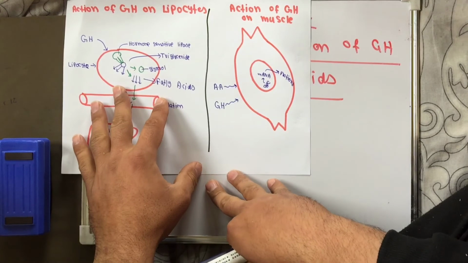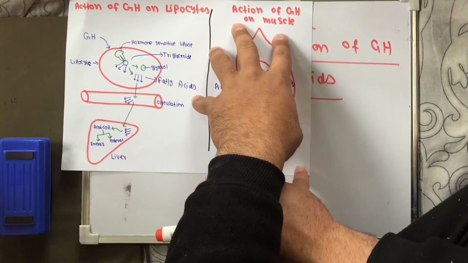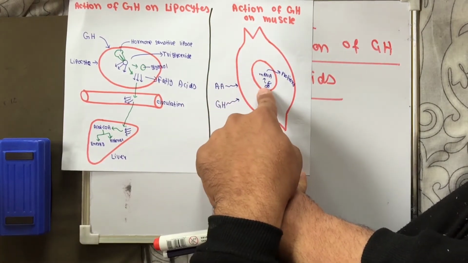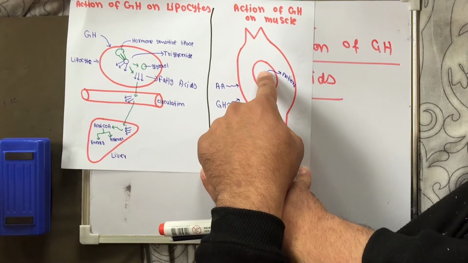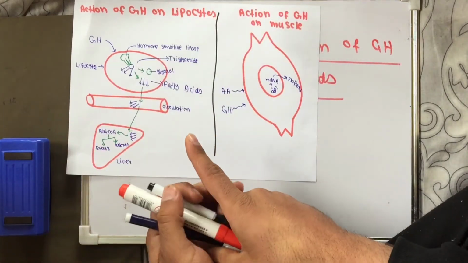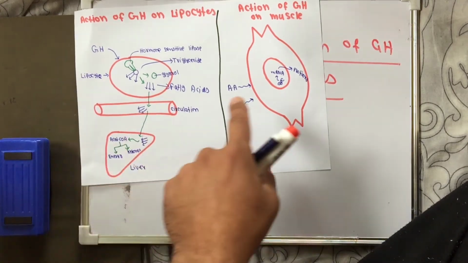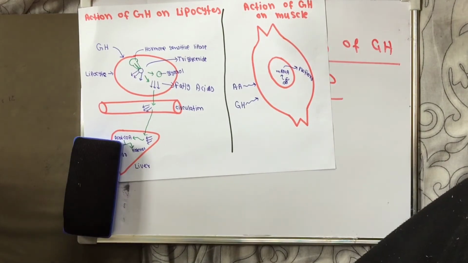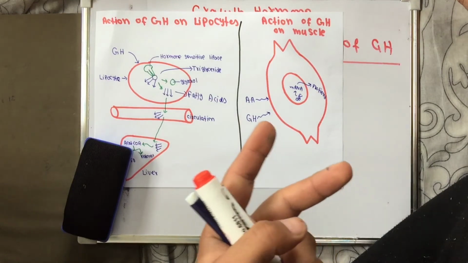Here note one thing: the action of growth hormone on the muscle. How does growth hormone act on the muscle? Growth hormone increases the intake of amino acids, increases the transcription, and then translation, and then protein formation. So this is the action of growth hormone on the muscle.